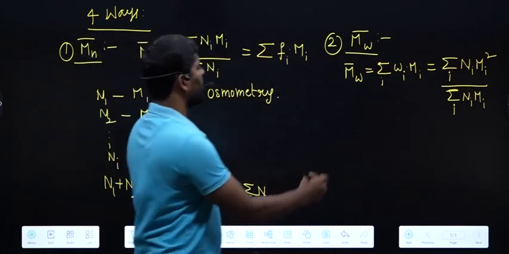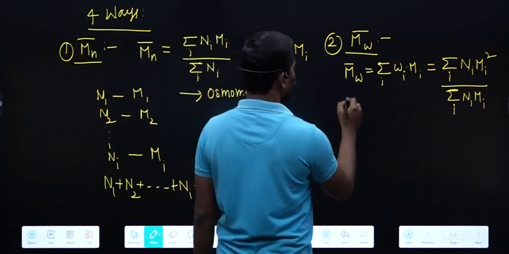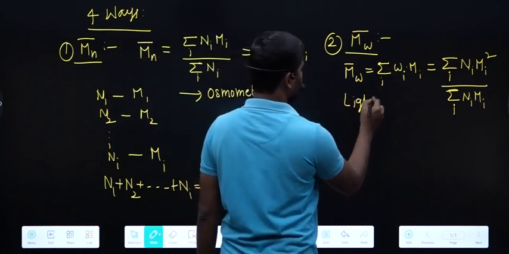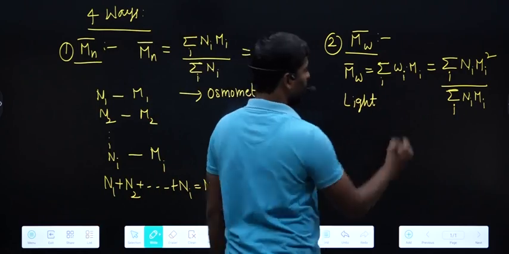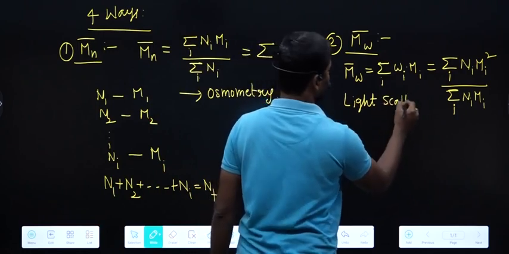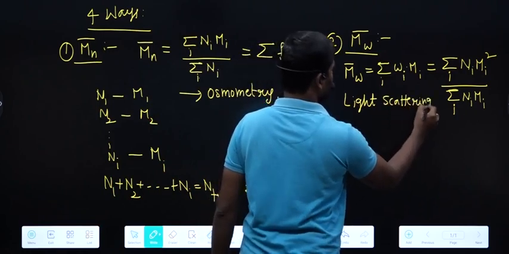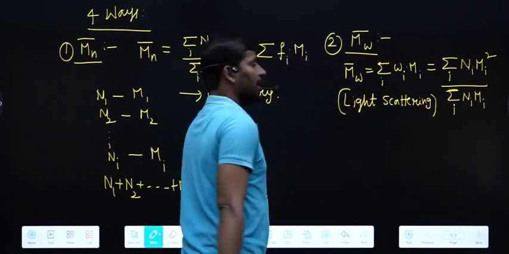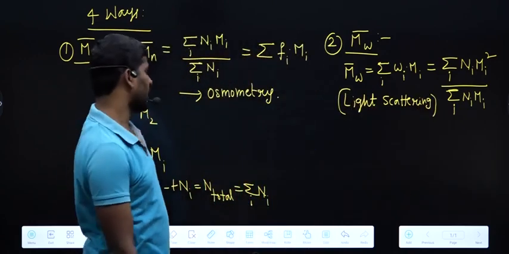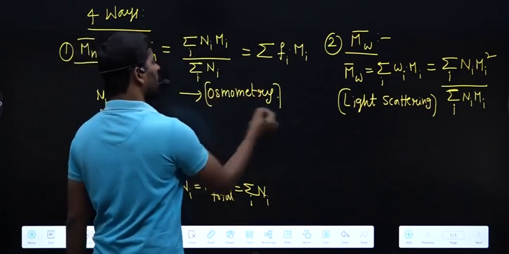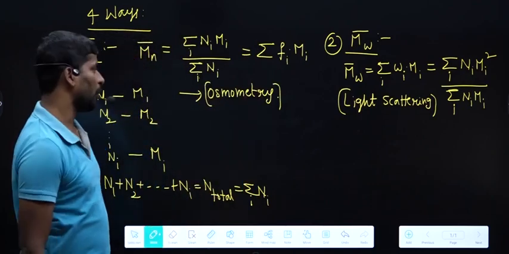Okay, and this weight average molar mass we determine experimentally by using the light scattering method. Just remember the method we follow to determine Mw bar, that is the light scattering method. To determine Mn bar, the osmometry method we follow.